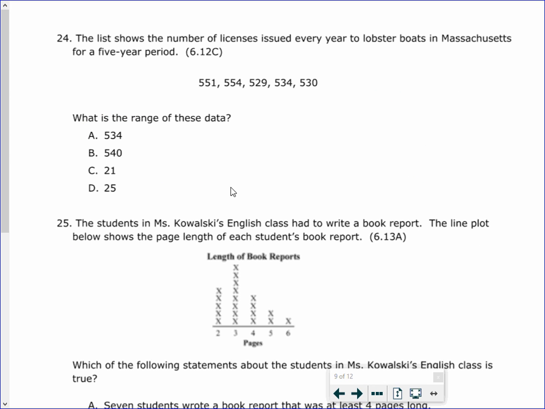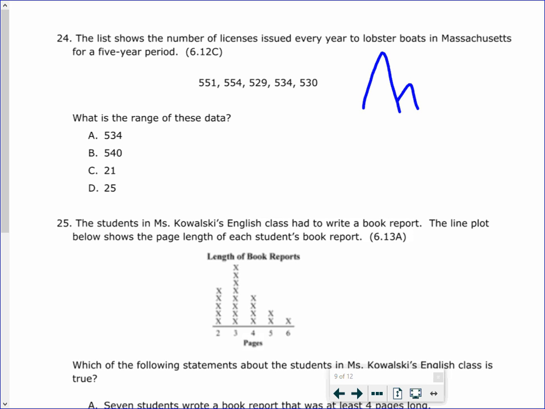Number 24. The list shows the number of licenses issued every year to lobster boats in Massachusetts for a 5-year period. What is the range of this data? All right, so here, remember range. Think of a mountain range. We've got a big mountain, and sometimes we've got little tiny mountains. We're going to take the biggest mountain, and we're going to subtract the smallest mountain.